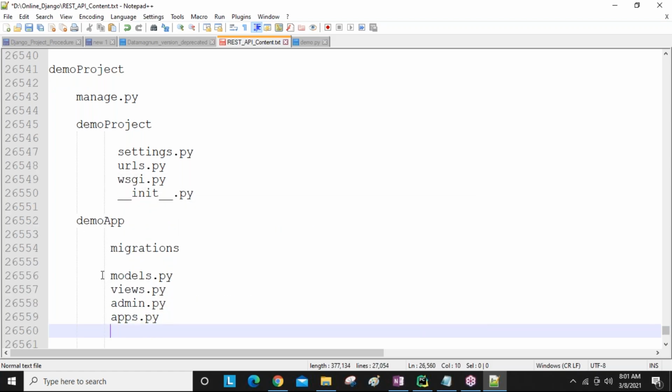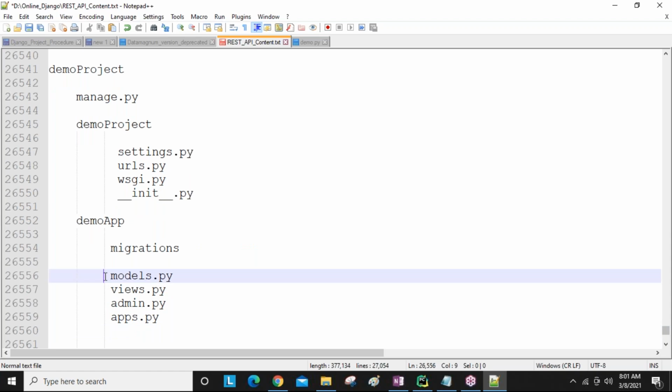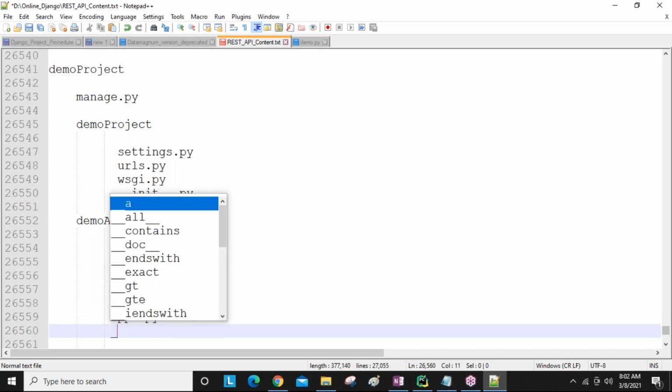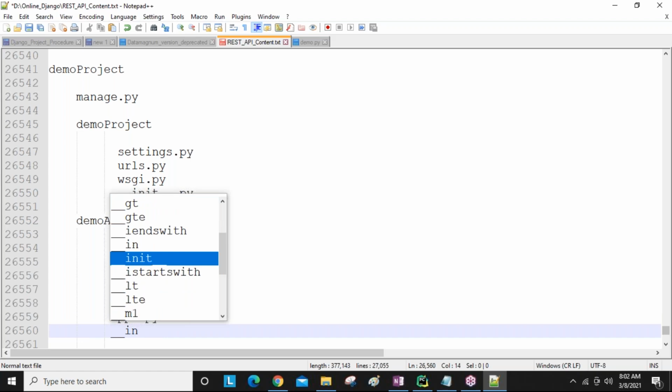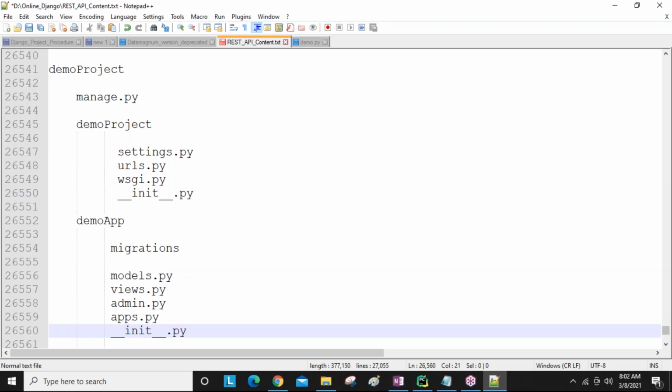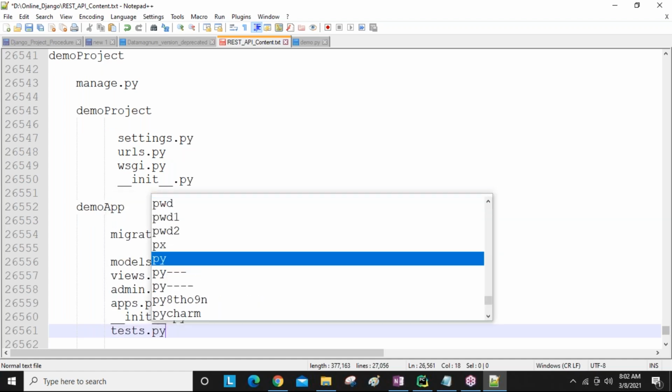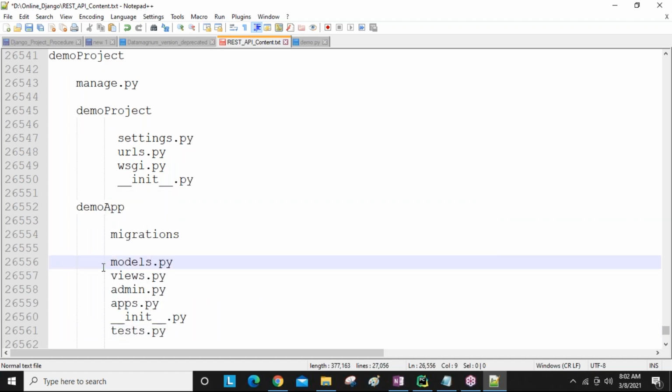Don't get confused, guys. About these files I will tell you later, slowly. Right now I'm just giving information about what comes after creating the project name and application name. You also get __init__.py, and one more, tests.py. Some files like that.